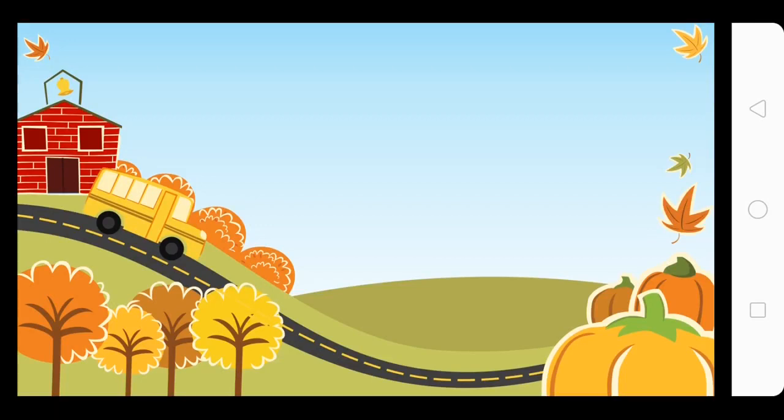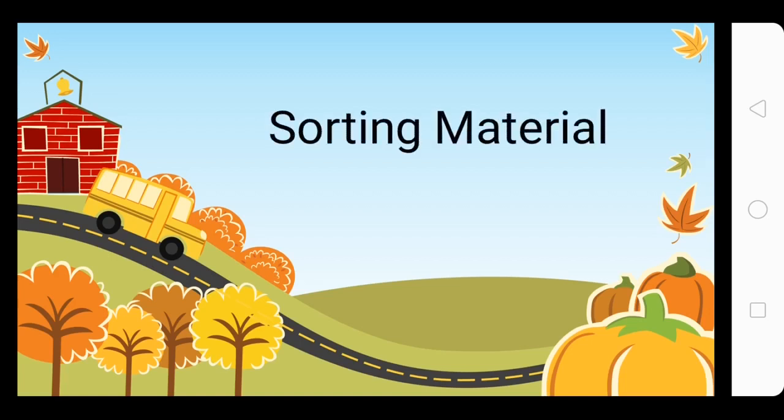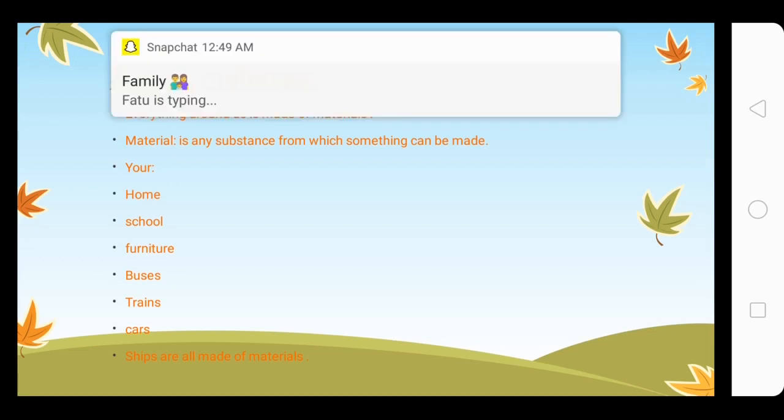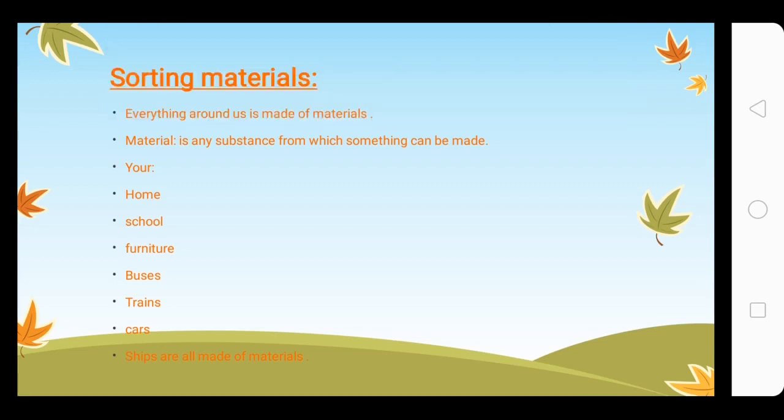The topic of our discussion today is sorting materials. It is page number 12 of your book Science Success. Kindly open up your books. Sorting materials. Everything around us is made of materials. Material is any substance from which something can be made. This is a very important definition. It tells us that material is any substance that helps us to make a new thing.